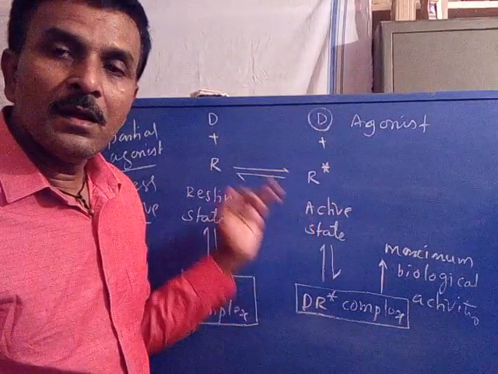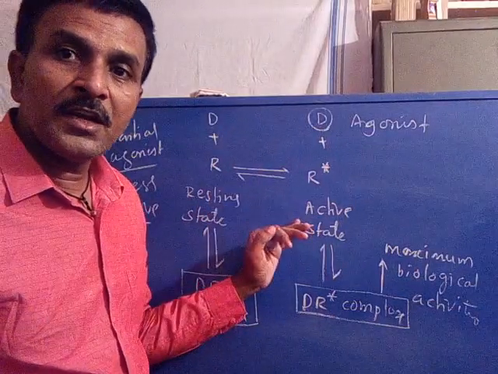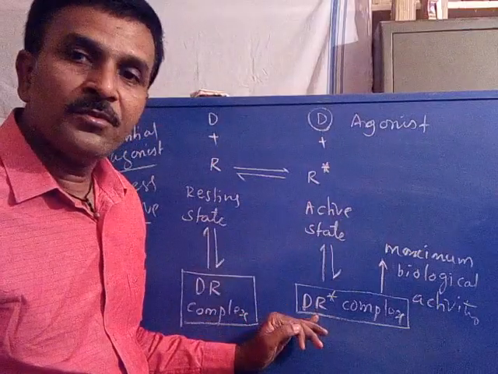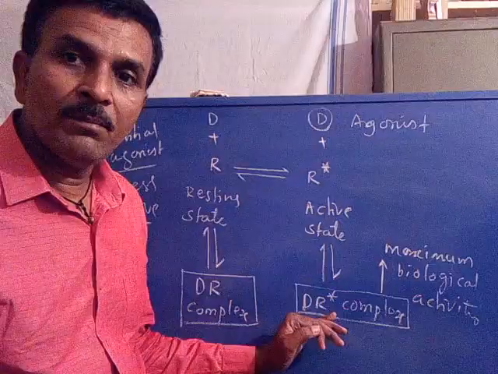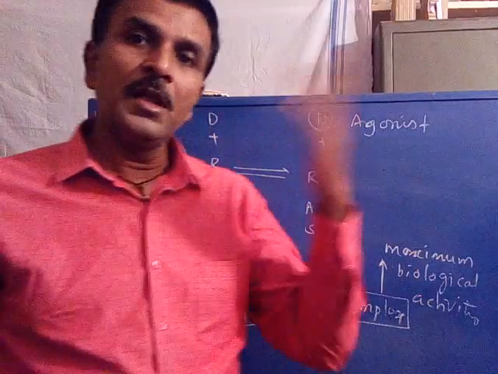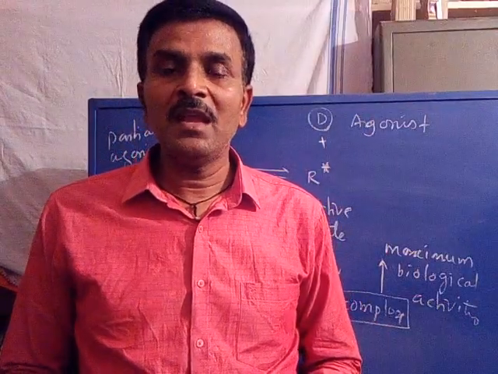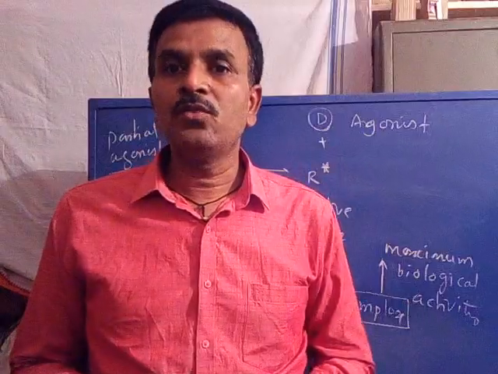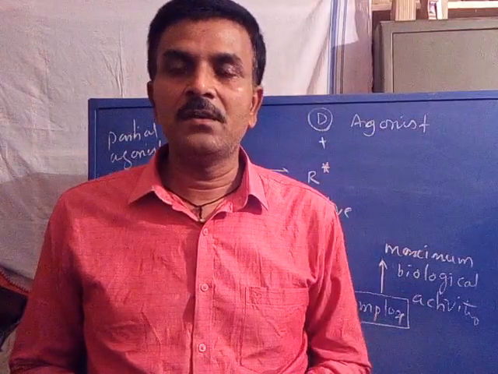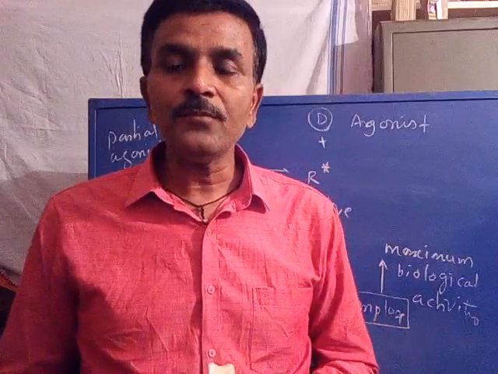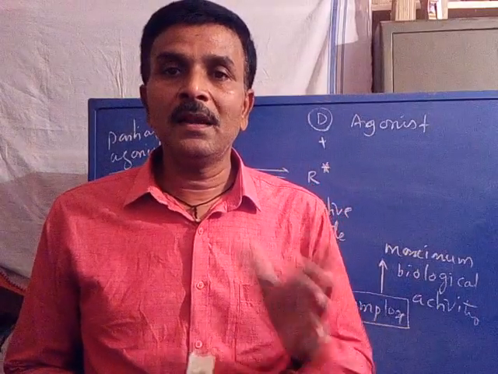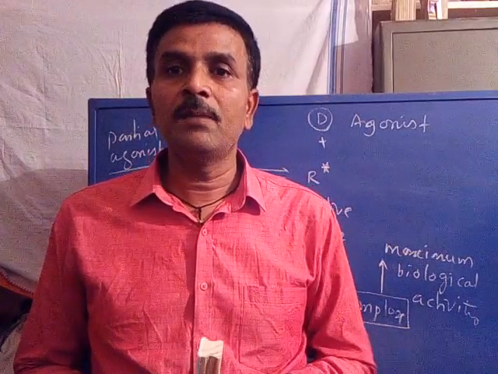If a drug binds with active state of receptor, which forms active state of DR complex, the drug receptor complex, from which maximum response, maximum activity would be elicited. This is called the two-state model of receptor activation. So with this, the theory involved in the drug receptor interactions will be completed.